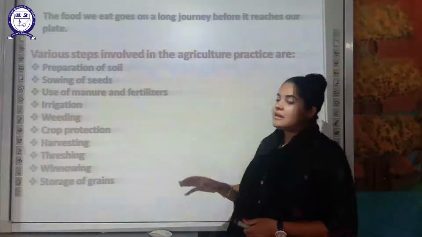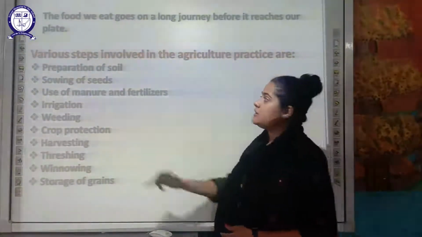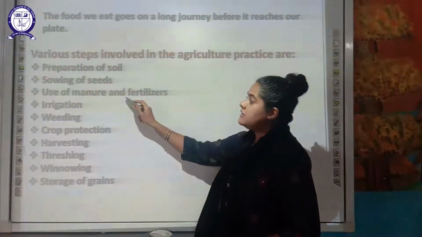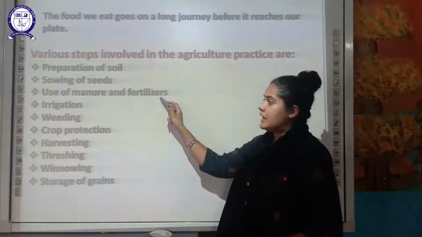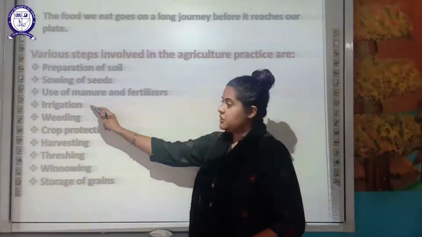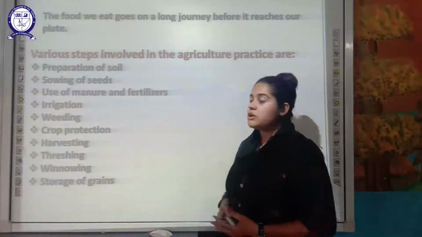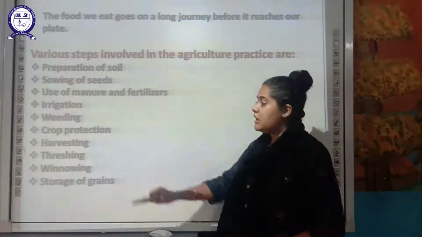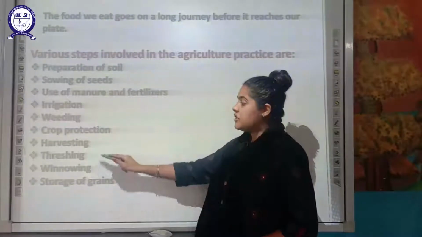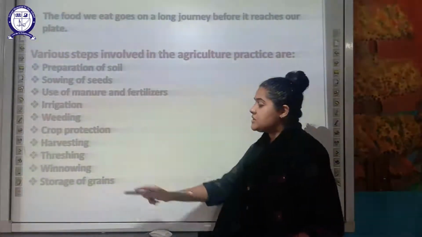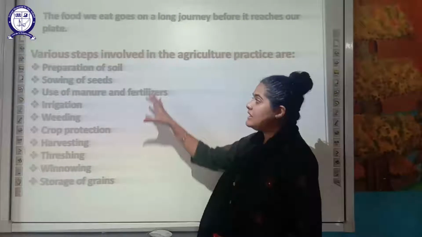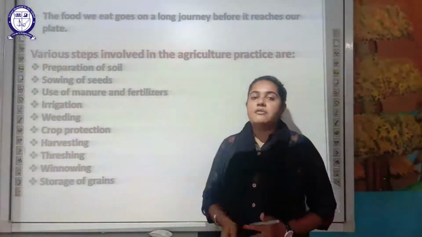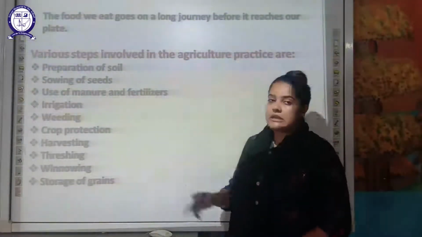So there are basically 10 steps involved. The first one is preparation of soil. The next one is sowing of seed. The next is use of manure and fertilizer. The next is irrigation. Irrigation means supplying water to the plant. Next is weeding. Then comes crop protection. After that, harvesting, then threshing, winnowing, and last is storage of the food grains. So these 10 steps are involved in agricultural practice, and we have to study them one by one in detail in this chapter.